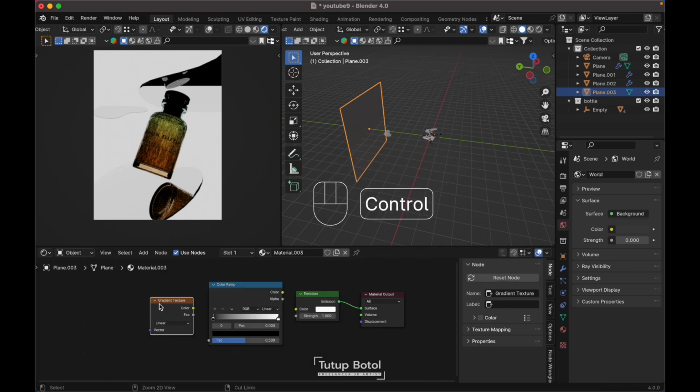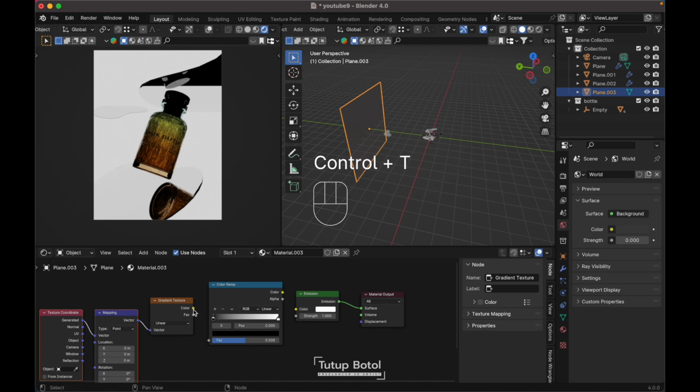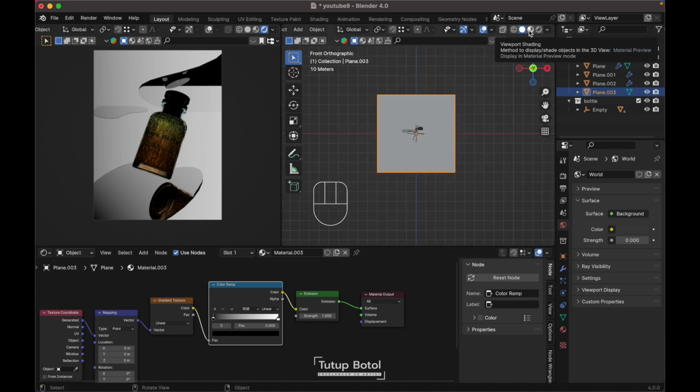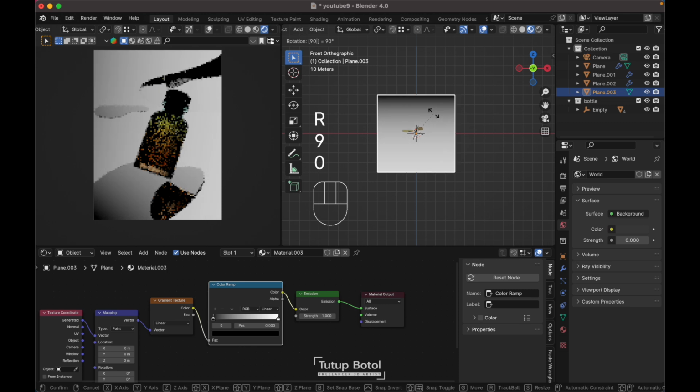Select your gradient texture, press Ctrl T and connect the color to vector, color to color. It's like this. Let's see over here at the material preview. We want the gradient to start from the top. Let's rotate it just like this.